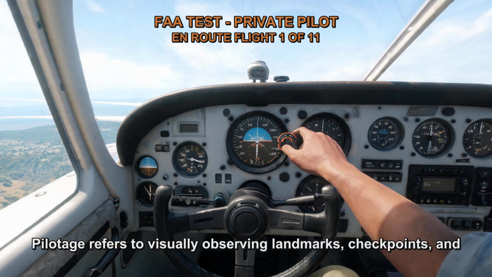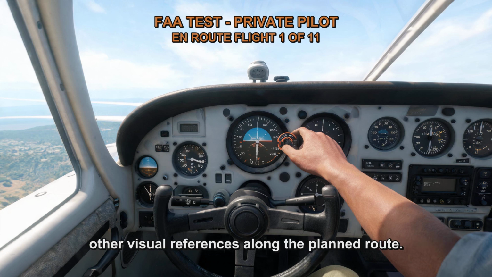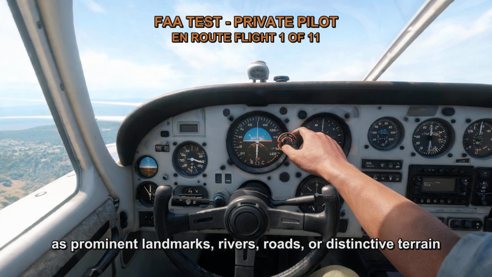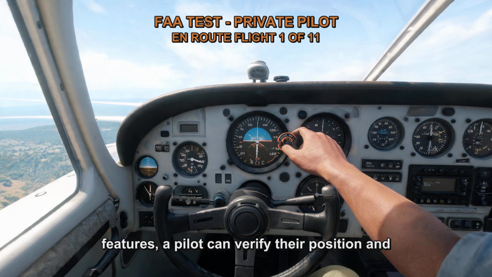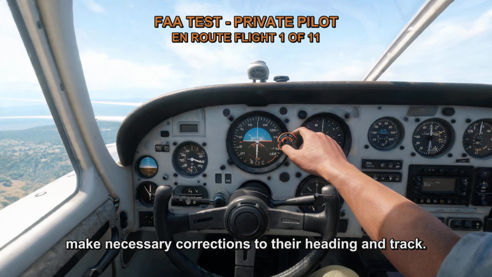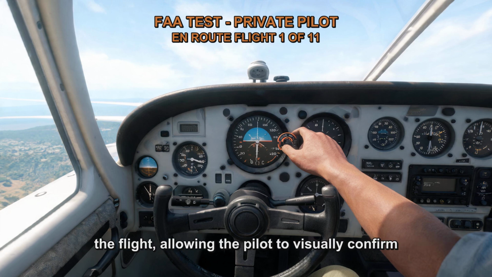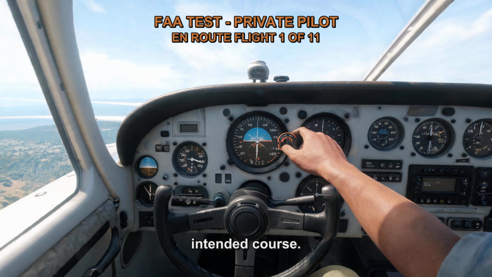Pilotage refers to visually observing landmarks, checkpoints, and other visual references along the planned route. By identifying and referencing these visual cues, such as prominent landmarks, rivers, roads, or distinctive terrain features, a pilot can verify their position and make necessary corrections to their heading and track. Pilotage serves as a continuous cross-checking method during the flight, allowing the pilot to visually confirm their position and ensure they are on the intended course.